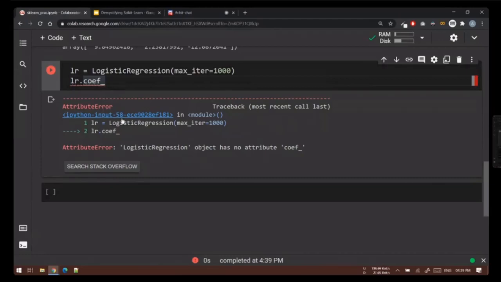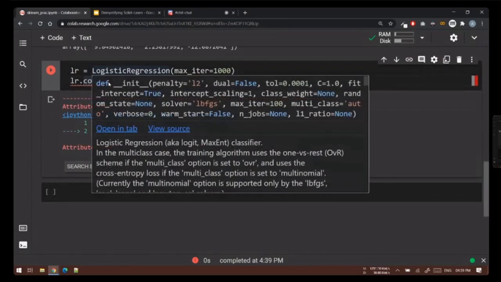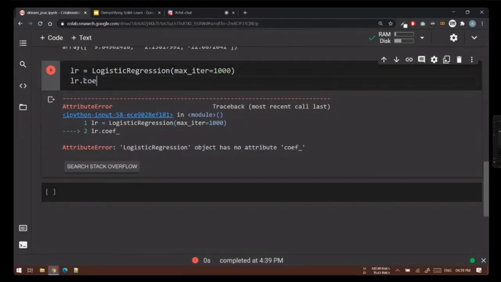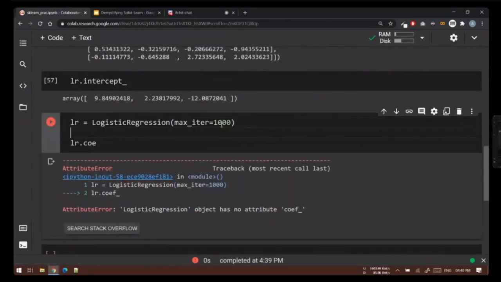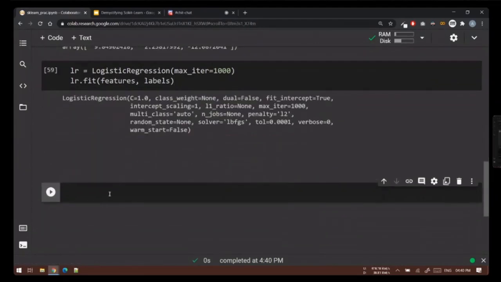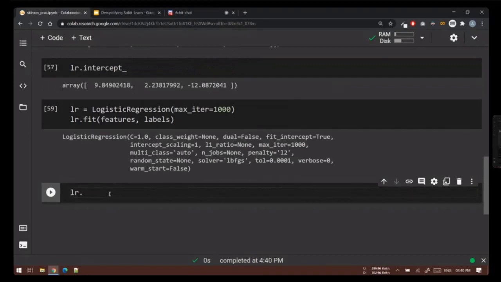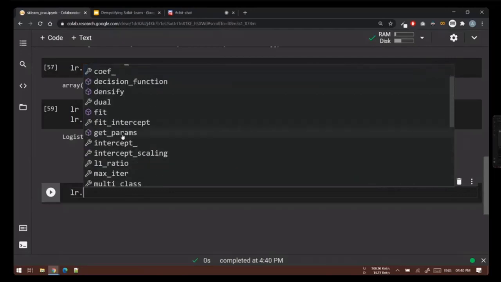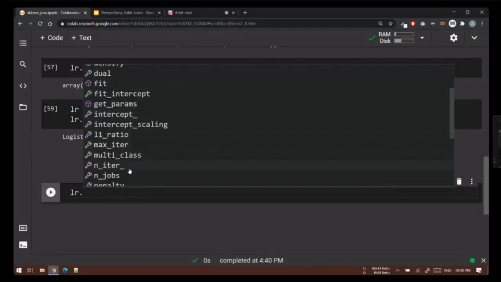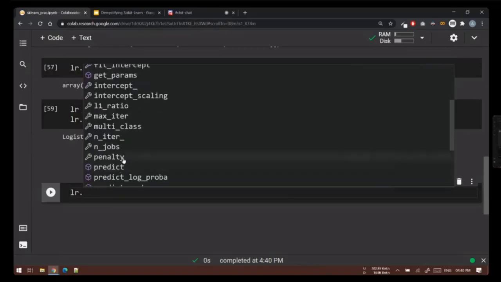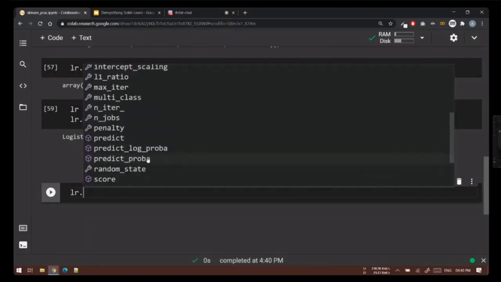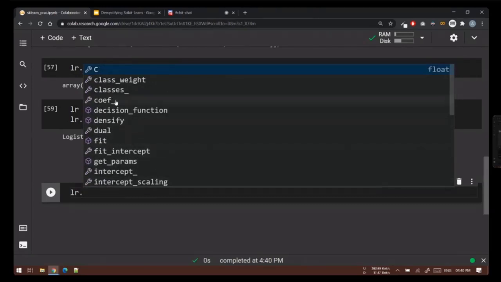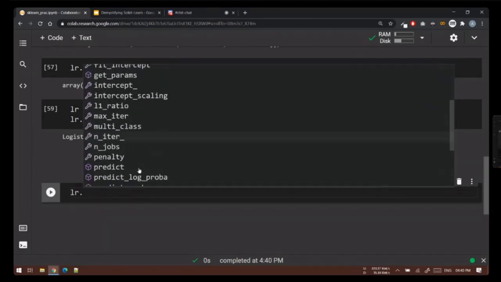All parameters which are learned during the training process will mostly end with an underscore, and you can find them once you fit your model. You can see LR dot and you'll see all these extra attributes: classes, coefficients. Everything that ends with an underscore is something that your model has learned after dot fit. So you have coefficient, you should also have intercept, and the number of iterations. These are a few values that your model has learned.